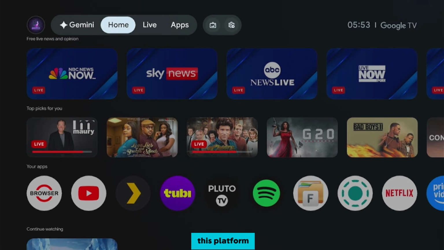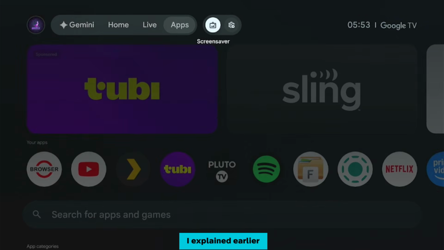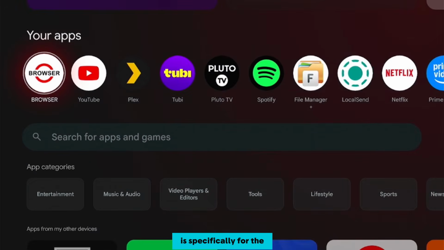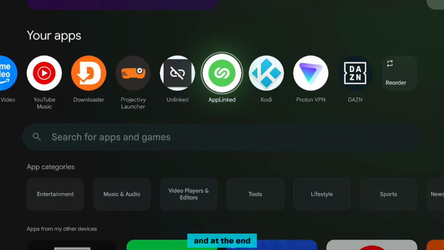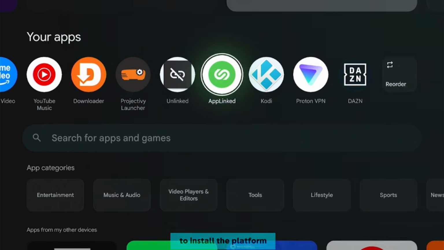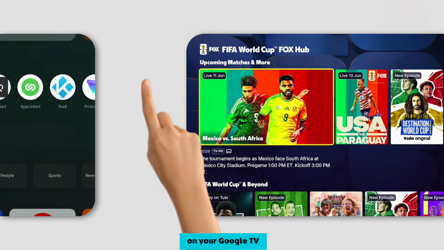And I believe this platform can work on other Android TV devices, but this video, as I explained earlier, is specifically for the Google TV streaming device. So anyway, I'm just going to launch into it, and at the end of the video, I'll show you how to install the platform and set it up on your Google TV.